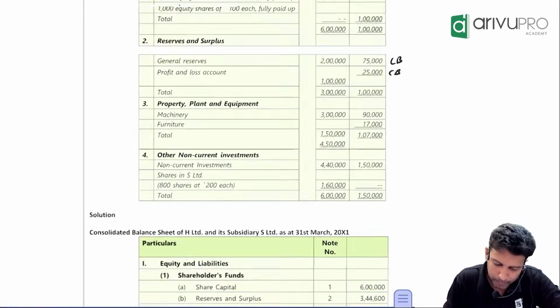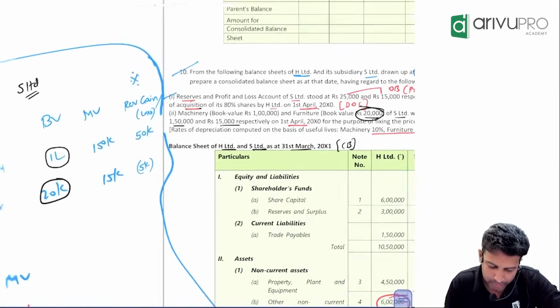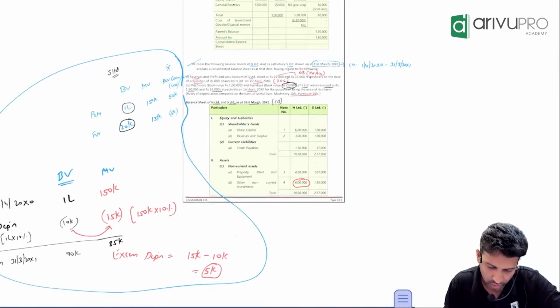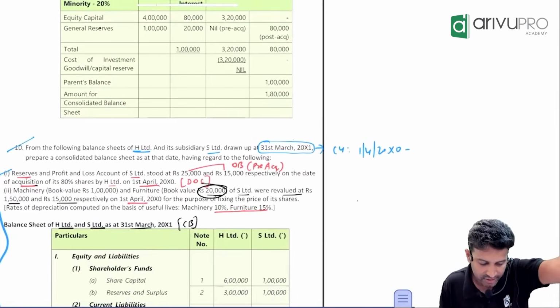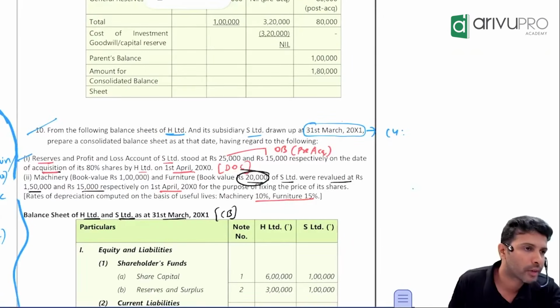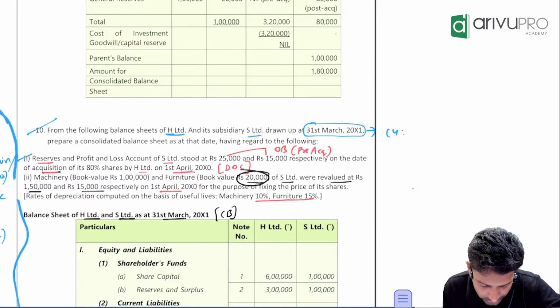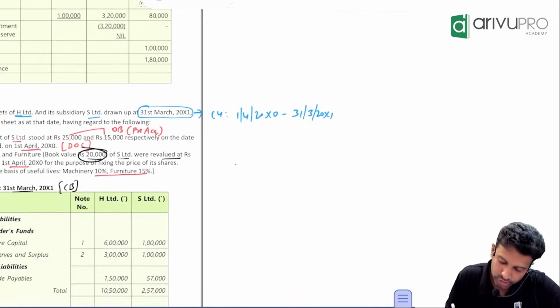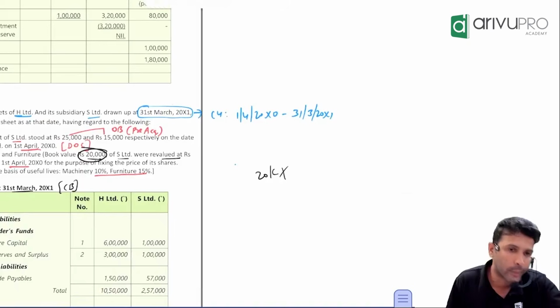Check subsidiary company on furniture. Subsidiary company, where is it? Somewhere it went off, I don't know. Okay, maybe we'll do it directly over here. Sir, subsidiary company on their machinery, they've charged depreciation on 20,000. But for consolidation purpose, we are only considering 15,000. If you want, you can calculate also. Subsidiary has calculated depreciation on 20,000.